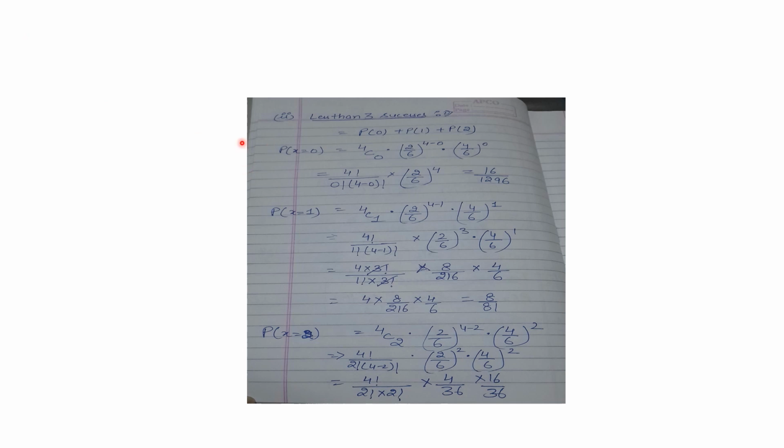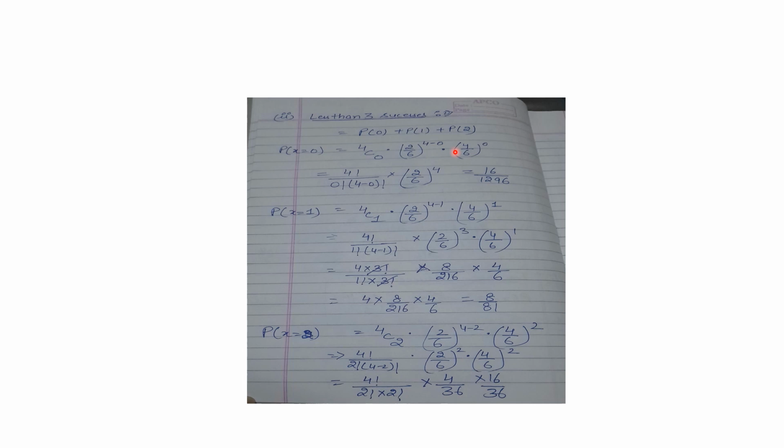And under the second point, they were asking for less than 3 successes. Less than 3 means we have to use all the values lesser than 3. So we need to find the probability of 0 successes, the probability of 1 success, and the probability of 2 successes.